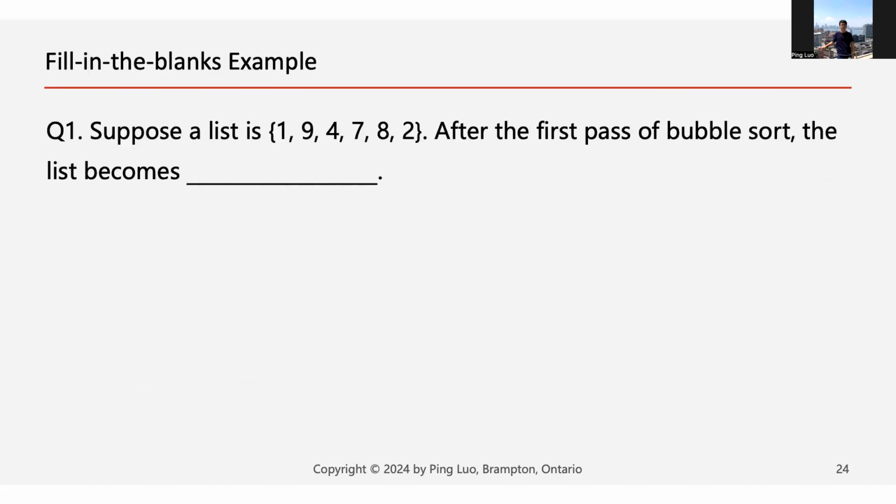So in our final exam, we will have 10 fill in the blank questions. This is a sample, an example question. We will have a list, and after the first pass of the bubble sort, what does the list become? We just need to read them one by one, right? This one, we don't swap them. This one, we need to swap 4 and 9, and then swap 9 and 7, swap 8 and 9, swap 2 and 9. And that's how, after the first pass, the list becomes what it becomes.